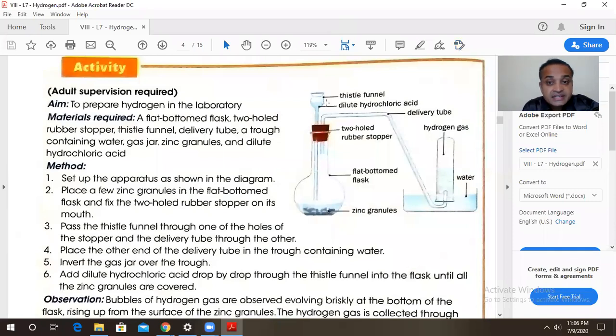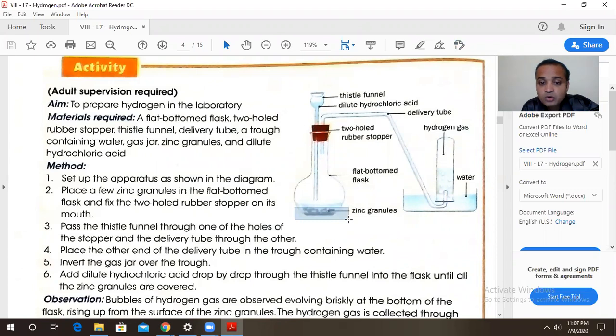Dear friends, let us see one activity. We all are eager to go in the chemistry laboratory and prepare the hydrogen gas. Before we move to the laboratory, let's have that activity over here. So a flat bottom flask is taken. We can see the bottom of this flask is flat.